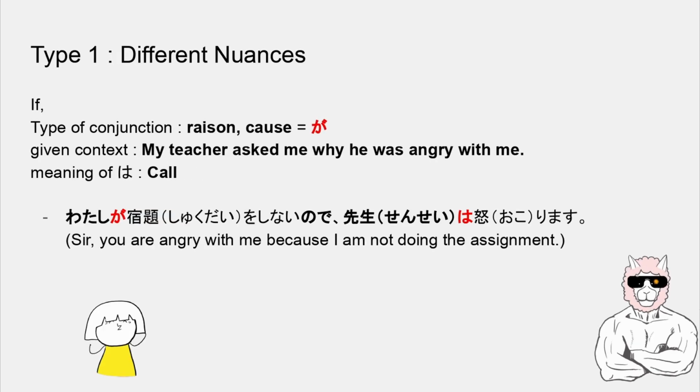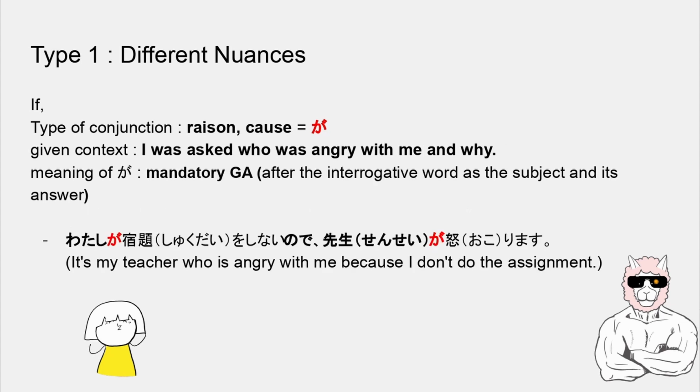For example, if the type of conjunction is reason or cause, so ga is used, and the given context is like, the teacher asked me why he was angry with me, and the meaning of wa is call. The sentence 私が宿題をしないので先生は怒ります has the nuance like, Sir, you are angry with me because I am not doing the assignment.